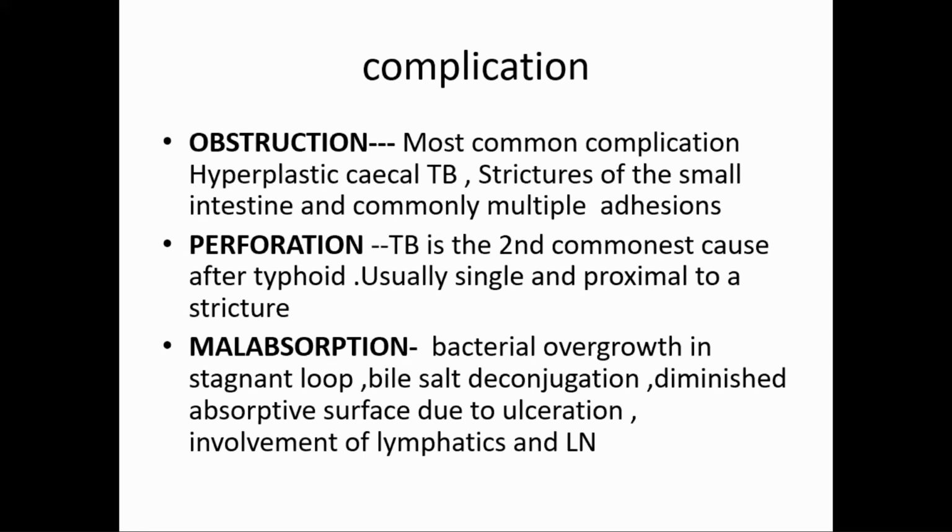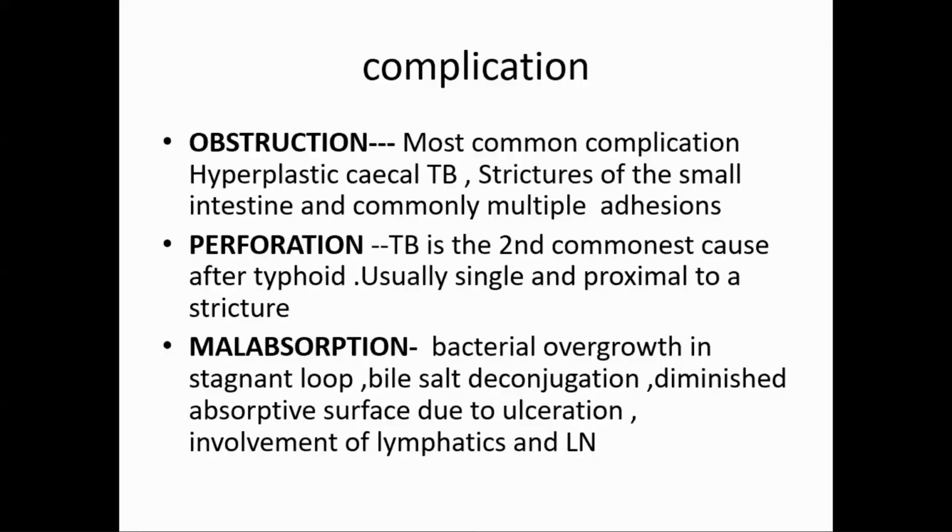that will lead to perforation. And of course, because of disease of small intestine, there will be malabsorption because of overgrowth of bacteria in the stagnant loop, bile salt deconjugation, diminished absorption surface due to ulceration, and blockage of lymphatics and lymph nodes. In typhoid there are many complications. In appendicitis also there are gangrene, perforation, peritonitis, mucocele.